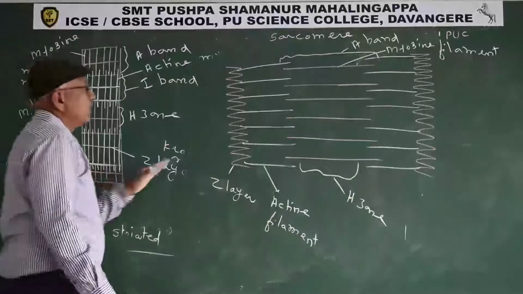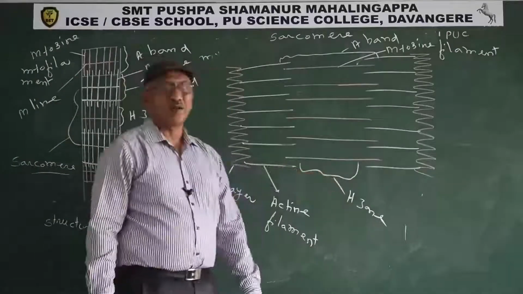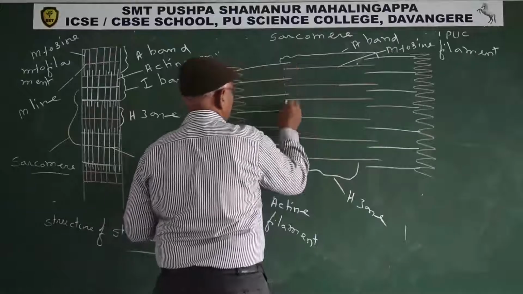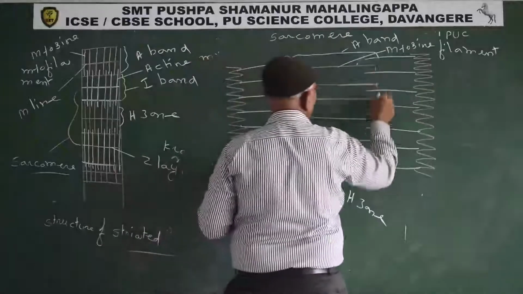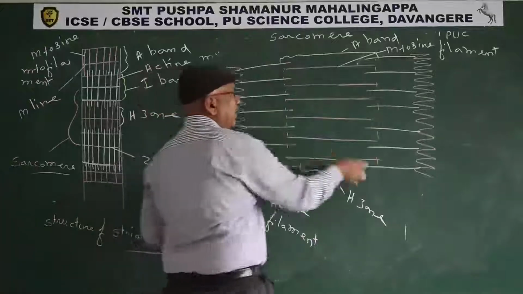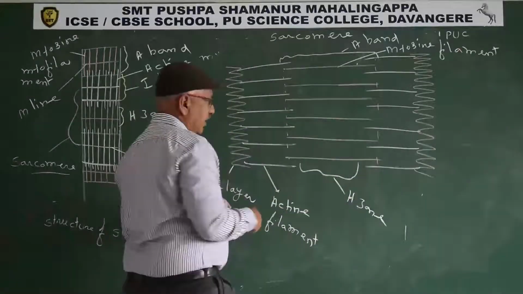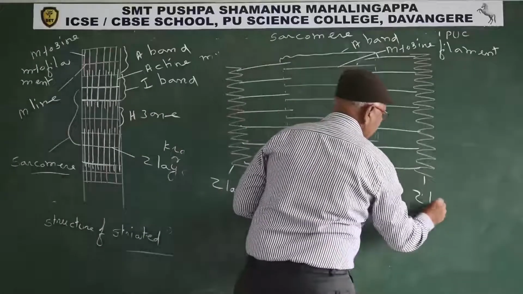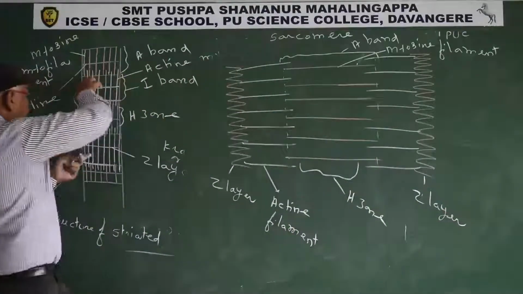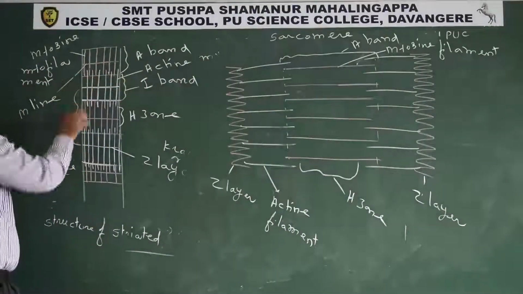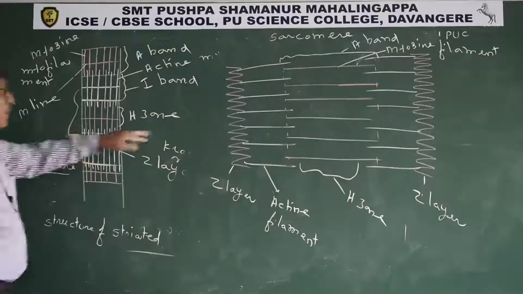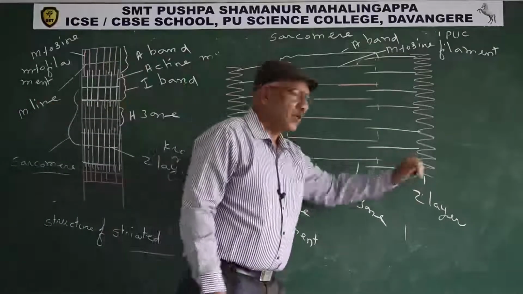Look on the board. It is the sarcomere. It is the A band. It is half of the A band, and it is another half. It is Z layer. It is another Z layer. You already know the portion of the myofibril between two successive Z layers is known as sarcomere.